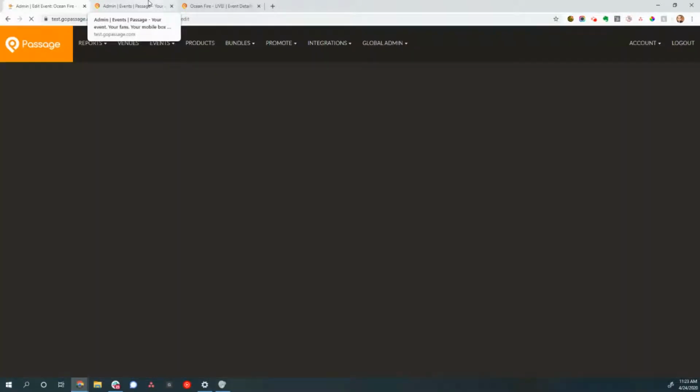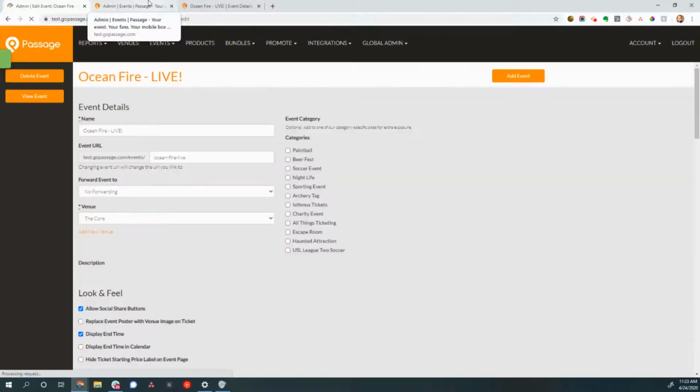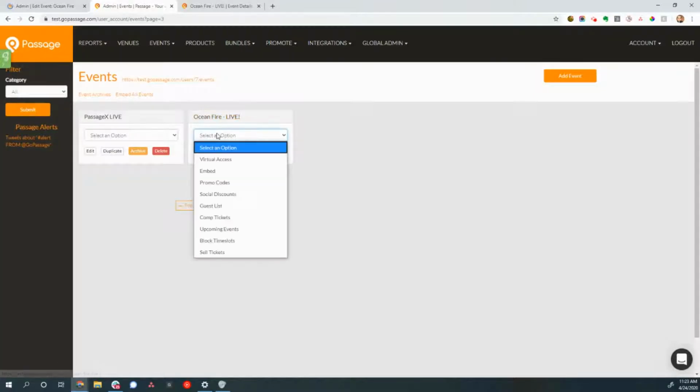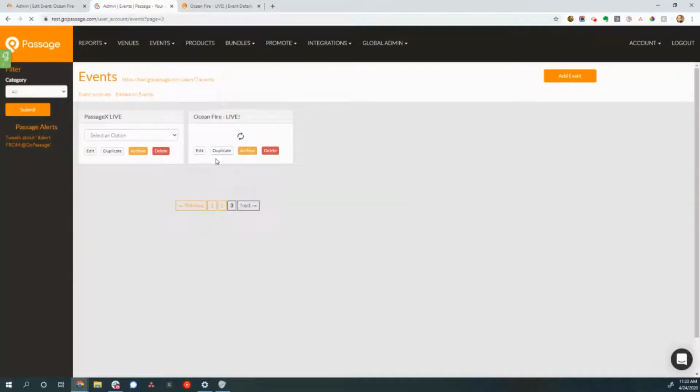Now, after we've saved the event, we need to do one more thing to enable it for virtual access. And that's over on our Manage Events page. After it's saved, it's going to appear here, and we're just going to click the Event Options drop down and choose Virtual Access. And this will let us set up our settings around how the virtual access works. And you'll see what I mean in just a second here.